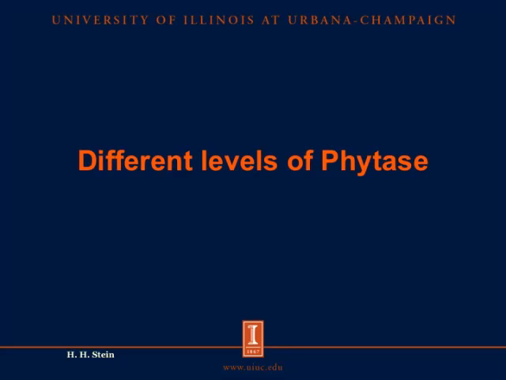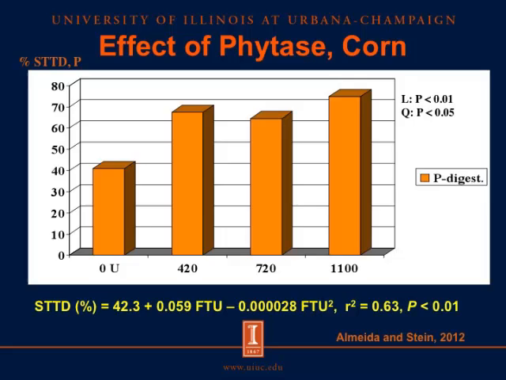As we have seen, phytase inclusion in diets can reduce the excretion of phosphorus, so it is important we know how to best formulate diets that also contain phytase. So to do that, we have conducted an experiment in which we had 4 different levels of phytase, either 0, 420, 720, or 1100 units of phytase, as shown here. And we can see as we added phytase to the diet, we increased the digestibility of phosphorus, as we've seen before, and there was not much change between the 420 and the 1100 units of phytase in these diets.